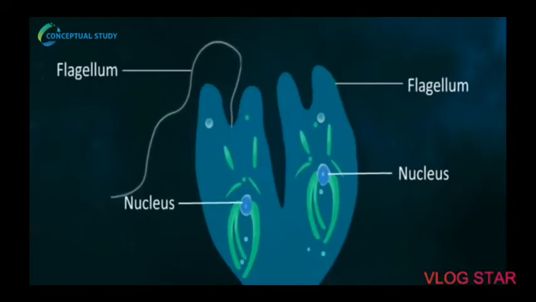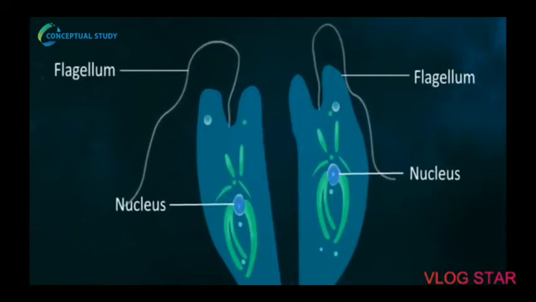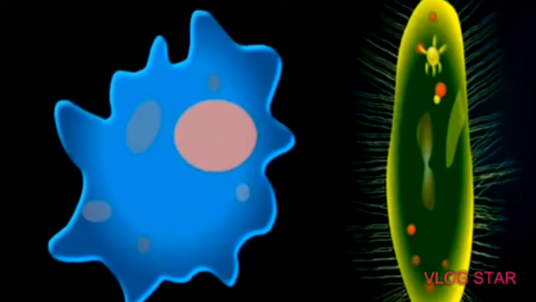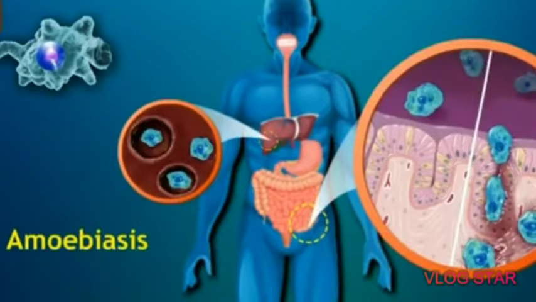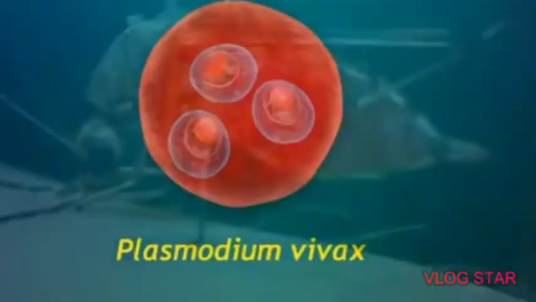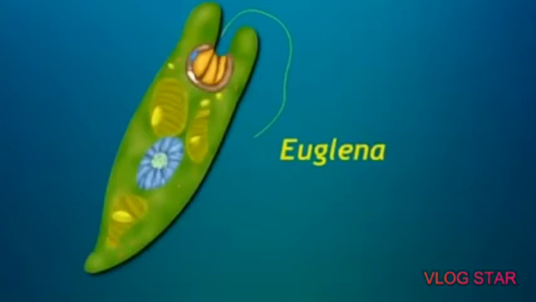Here they have given some examples of protozoa. Amoeba, paramecium, free living in dirty water. Free living means they are not directly dependent on another organism for survival. Second example, Entamoeba histolytica. It's a parasite which causes amoebiasis. Third, Plasmodium vivax. It is also one parasite which causes malaria. Fourth example, Euglena, autotrophic. As Euglena contains chloroplast, they can prepare their own food.